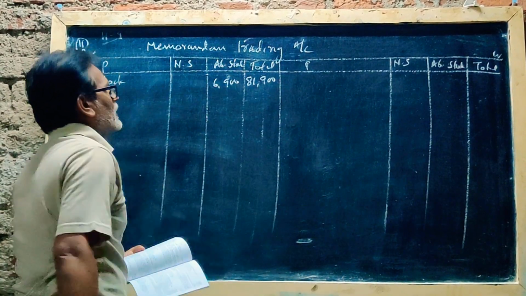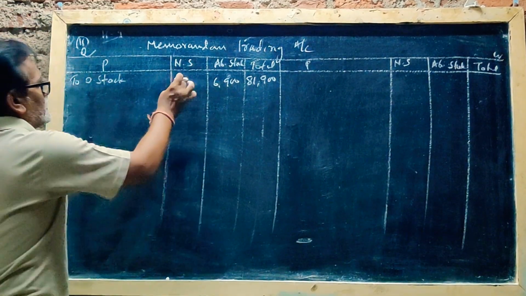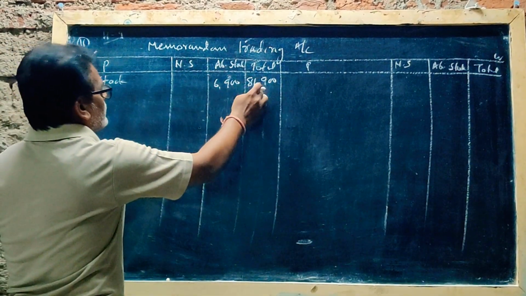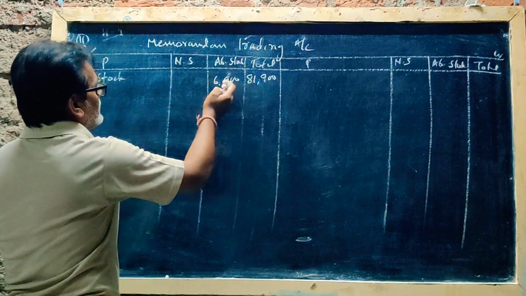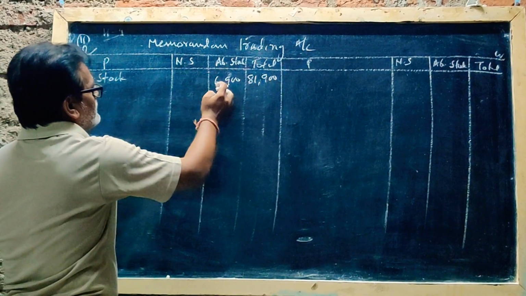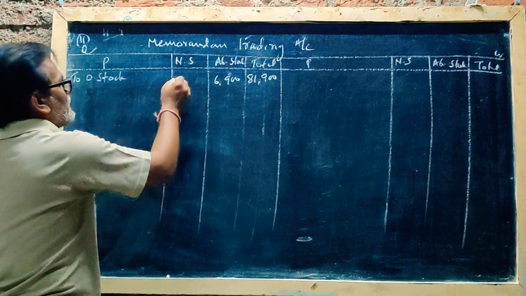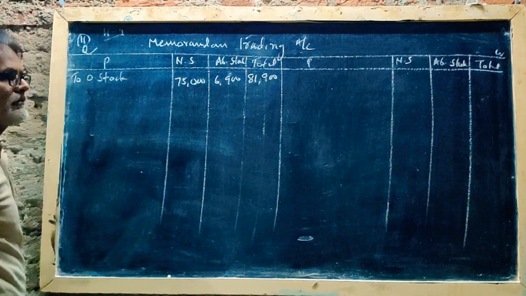This is called abnormal stock. From the total stock you can deduct this abnormal stock and you get the normal stock. 81,900 minus 6,900, how much? 75,000 normal stock. Like that you have to find.